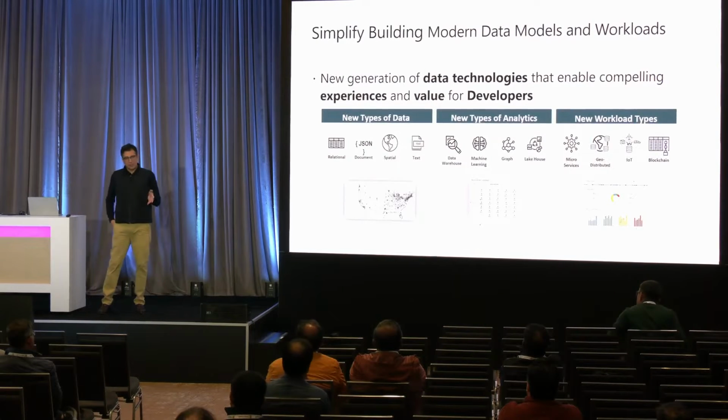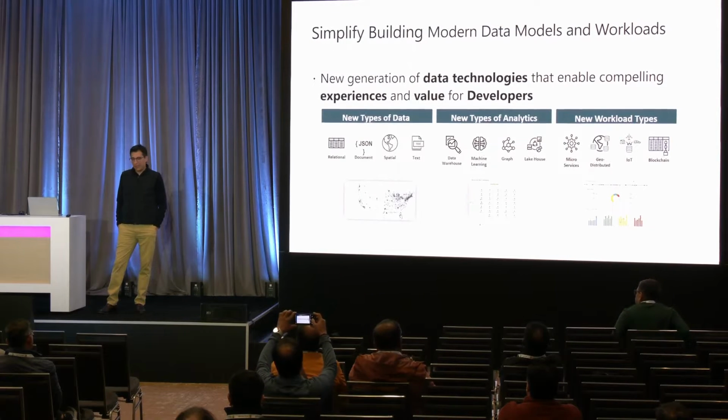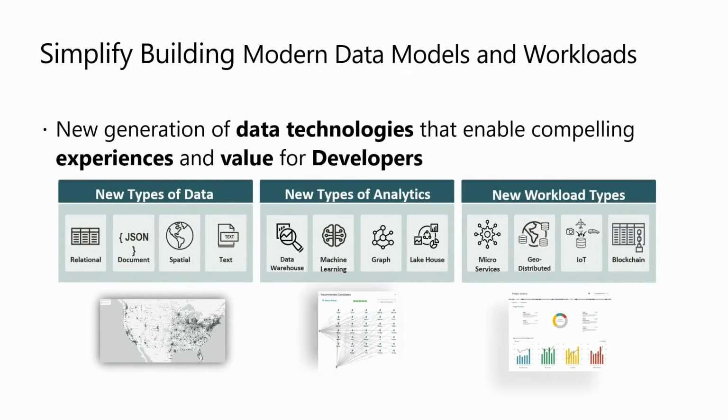When you think about what we just talked about a minute ago, the new generation of data technologies, this is an opportunity to create value for developers. If you're building use cases around optimizing delivery of packages, you need to use spatial data, graph data, all kinds of different sources of data.